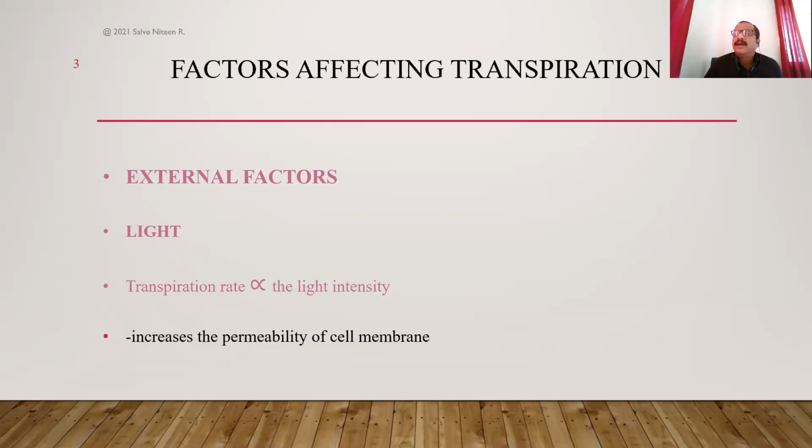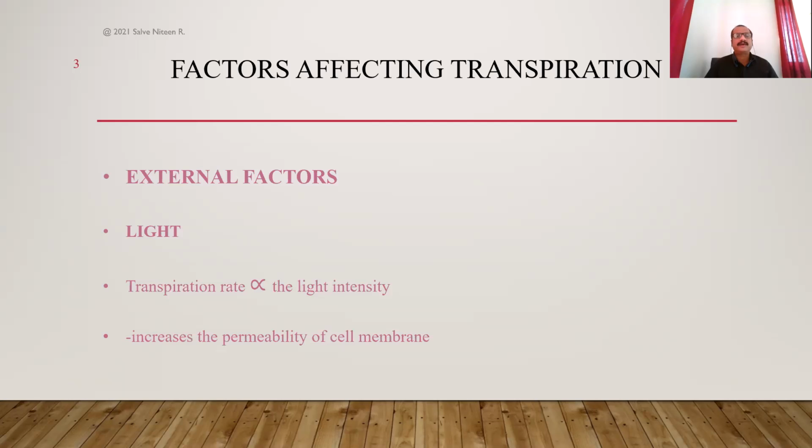So that is one factor. And the second factor is that when light intensity increases, the temperature also increases, both the temperature inside the plant body and the surrounding temperature outside the plant body. So here the light factor is directly related to the temperature factor, the second factor. But the important factor is light. When light is present, transpiration is present. When light is absent, transpiration is absent. And the transpiration rate is directly proportional to the light intensity. So that is about the first factor, light.